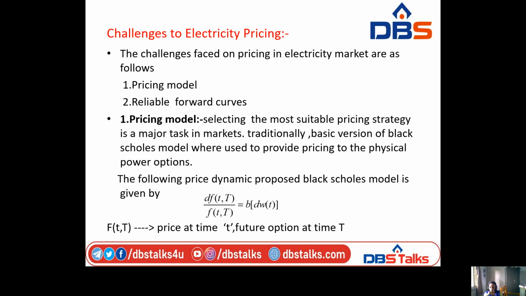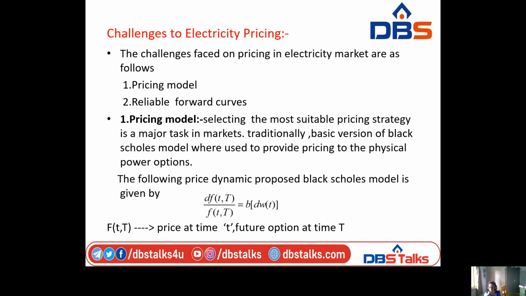The following price dynamic is proposed by the Black-Scholes model, and it is given as d f(t, T) by f(t, T) equal to b into d omega t. Here f(t, T), small t represents price time and capital T represents future option time. So challenges on electricity pricing will be faced on the markets and will follow in two models.